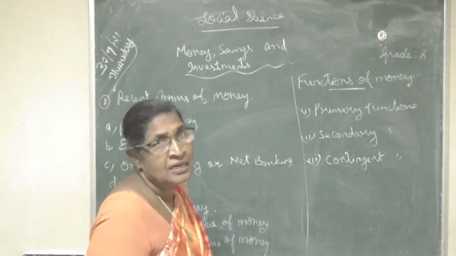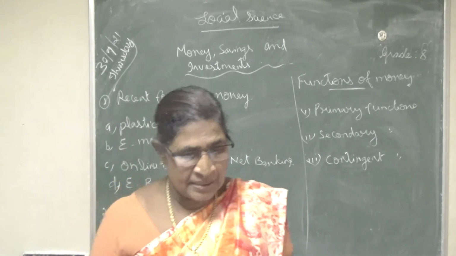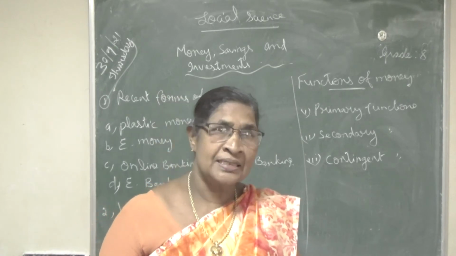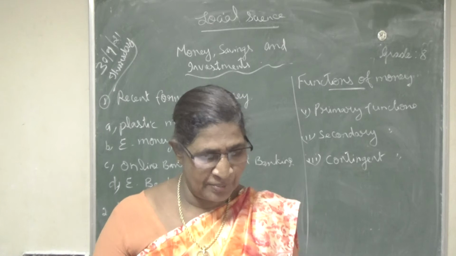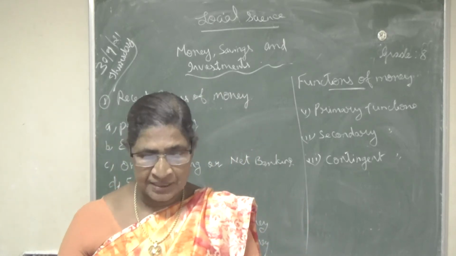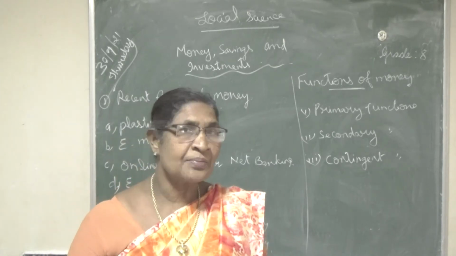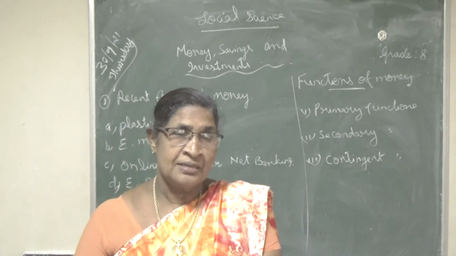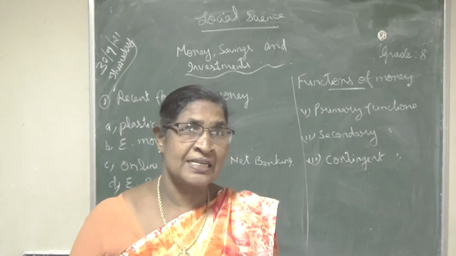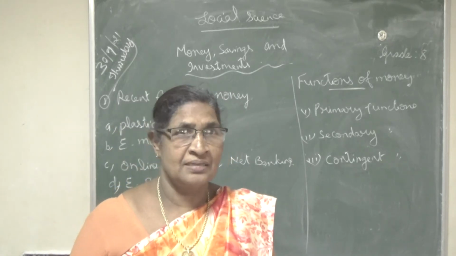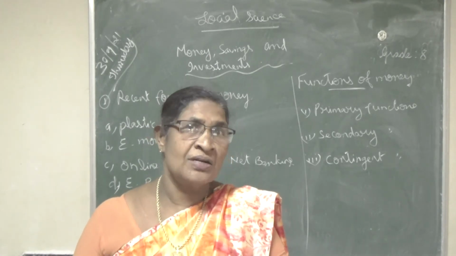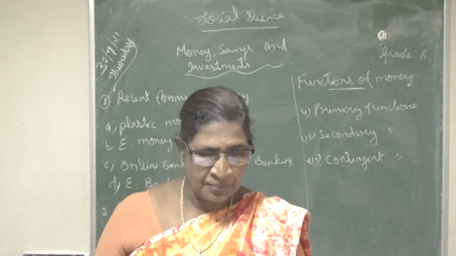Okay, there are different forms of money. The first one is commodity money or the barter system. Next metallic money, then paper money, credit money. Credit money means check. Then near money. These are the different stages of the evolution of money.